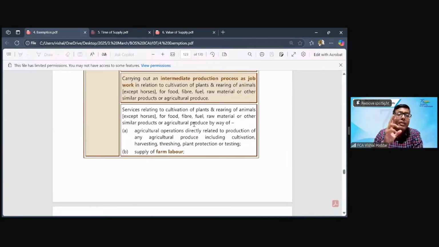This is where the catch is. This is where rice becomes not agricultural produce. I'm not talking about the rice which you get from the mills after polishing. I'm talking about the plain, unpolished rice. Even that is not an agricultural produce.